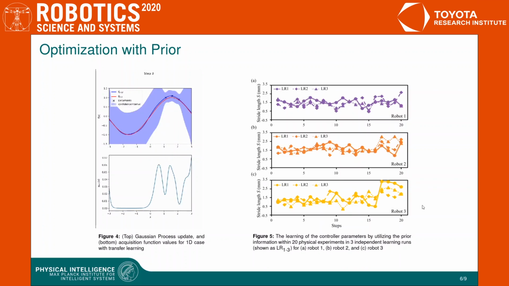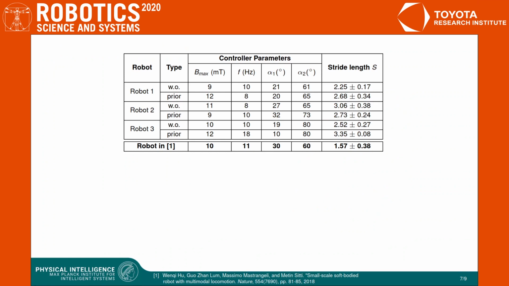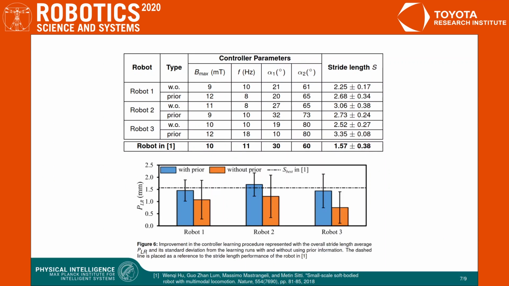Then, we transferred this prior to all of the robots and tested them following the same experimental procedure as in the previous case. As you can see in the table, both methods, with and without prior information, outperform the previously reported result. Moreover, when we compare the average performance of learning runs for each robot, we can see that using the prior information has a positive effect on the optimization results.